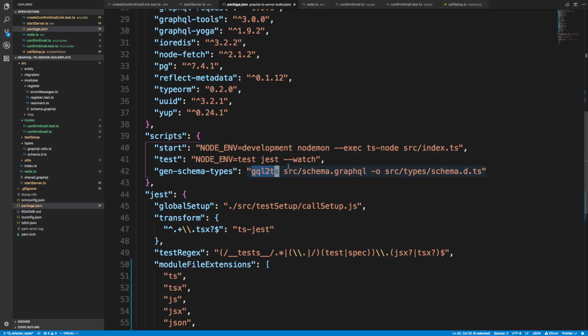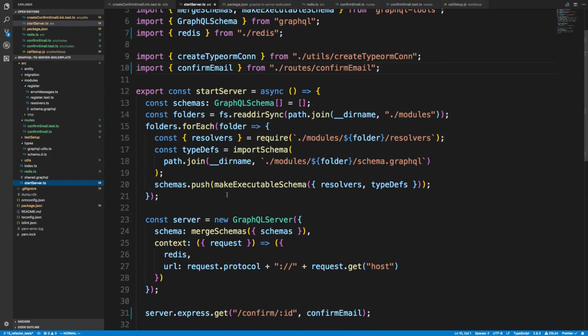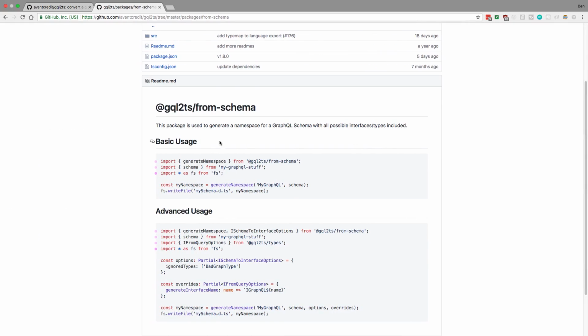But this no longer works because we used to have a single schema.graphql, and we no longer have a single schema.graphql. We have multiple, and we stitch them together, right? If we look at start server, we're stitching them all together. So what we can do is that same utility has a very nice one called GQTS from a schema. So we can just pass it the schema that we stitch together and then create the types from it. So that's what I'm going to be doing next.